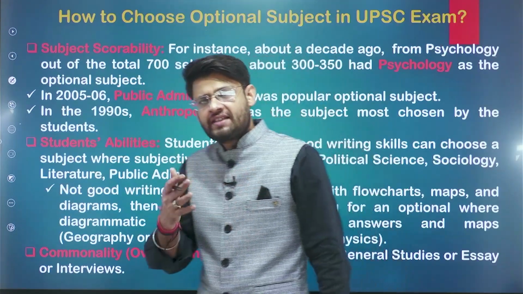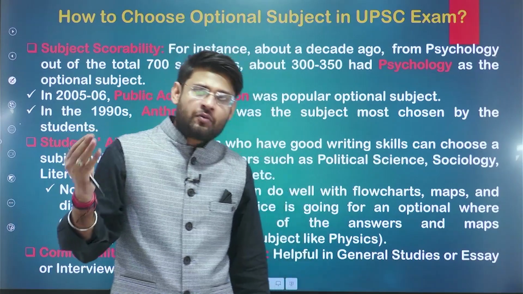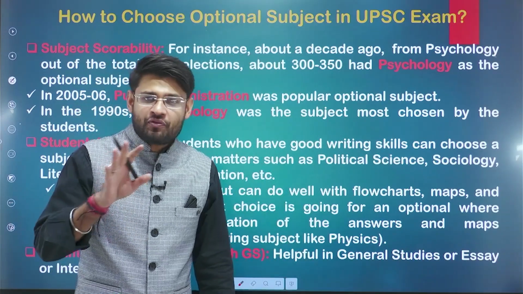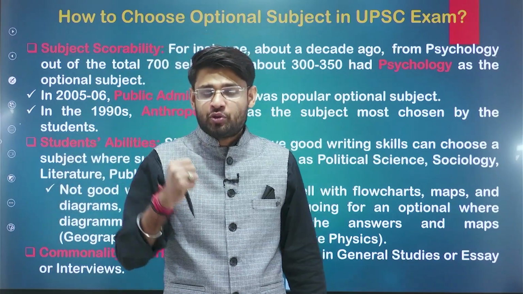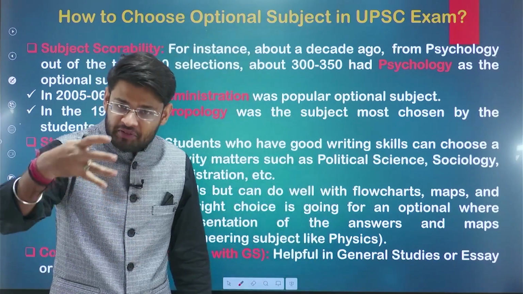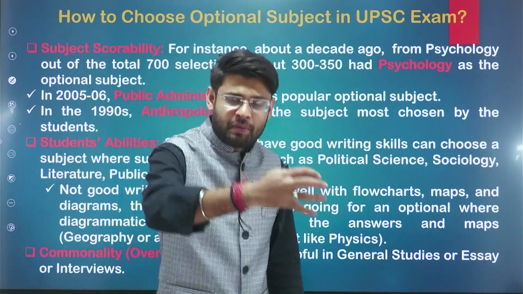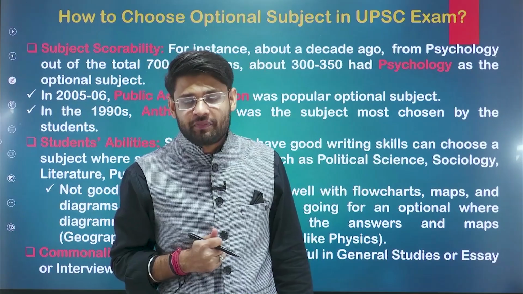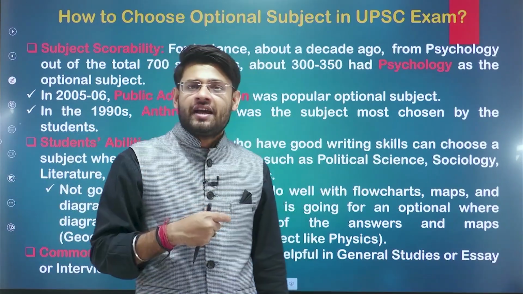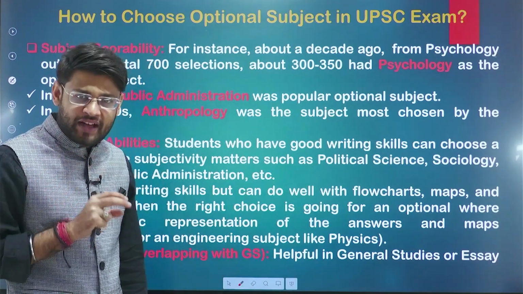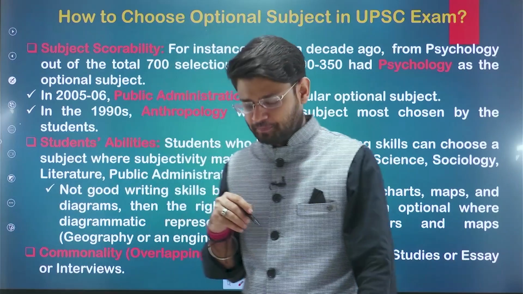Guys, we have already seen that every era has its own optional trend. There was a time when out of 600 or 700 selections, there were 300 people who belonged to psychology. After that, there was a trend of people who had public administration as their optional. We saw anthropology as the trend, and now the new trend is PSIR. Now, what are the important factors when we choose an optional subject in our UPSC journey?